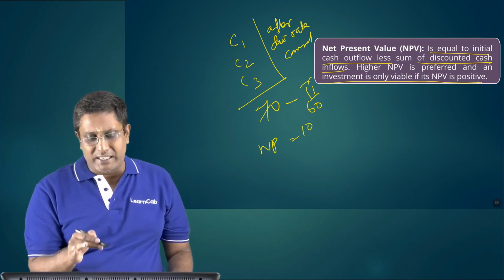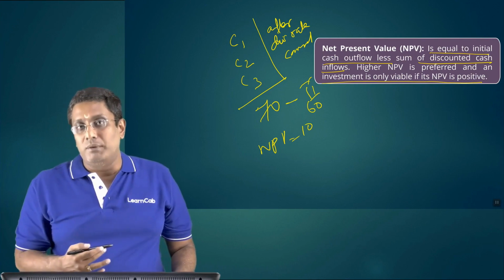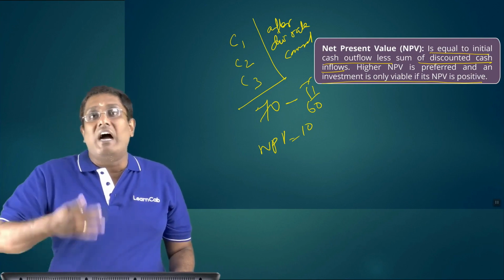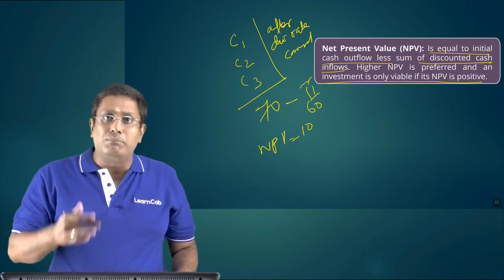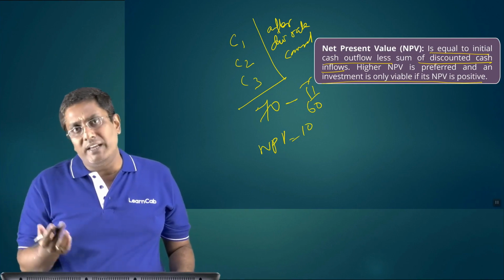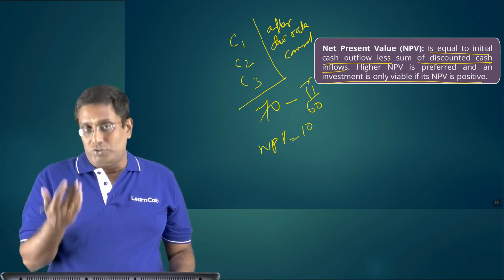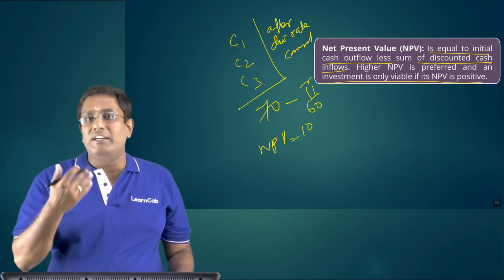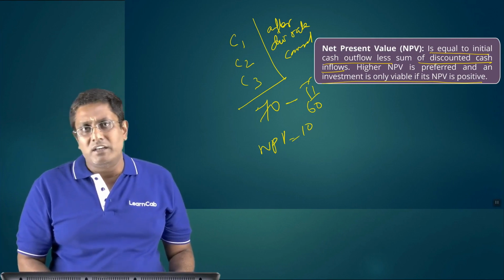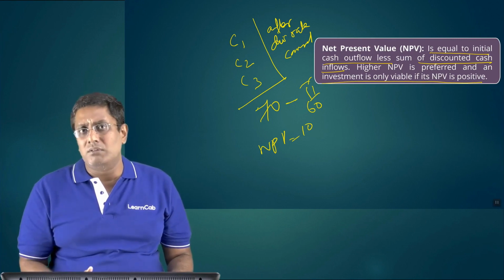Suppose 70 lakhs, 60 lakhs, 10 lakhs. So if NPV is positive, then only it is preferred, and a higher NPV is preferred. Comparing 2-3 projects, this project gives 10, some projects may give 25. So you will take the project which gives the higher return. So NPV should be positive and the one which has the higher return only will be considered. Negative NPV is not at all considered. Clear? Okay, I will repeat it again, students, in the problems section.